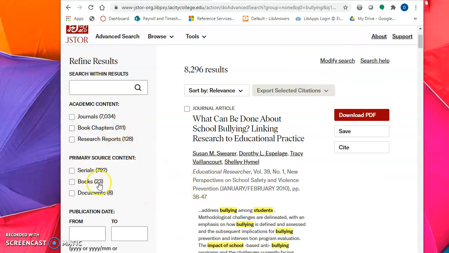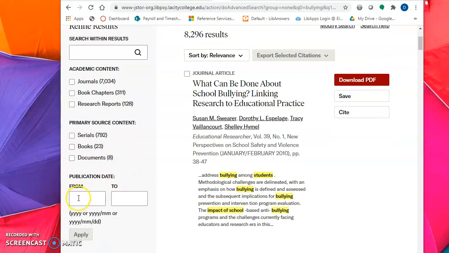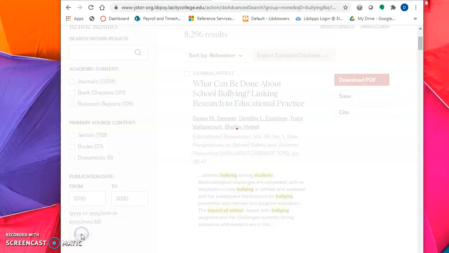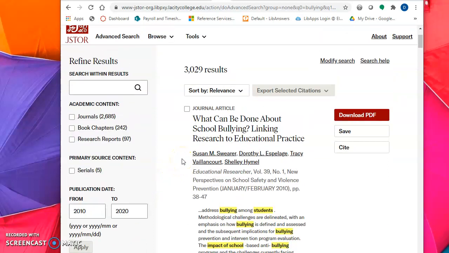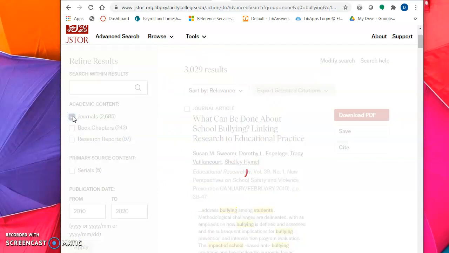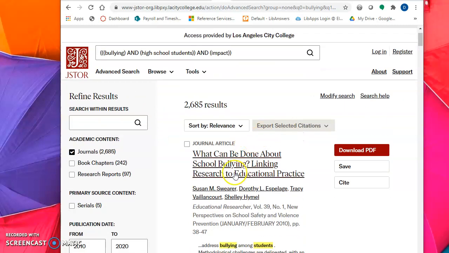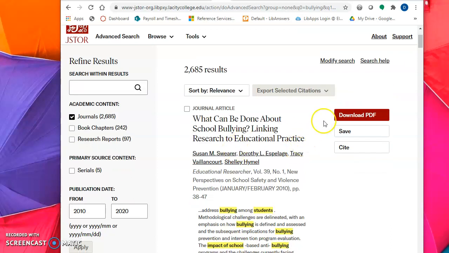So I'm going to go over here on the left-hand side, and I'm going to put in a publication date. And then it went down a little bit, so now I just have to start scrolling, or I can just click on journals and that'll take it down a little bit. And then I just start scrolling to see what I can find. I'm just going to click on this top one right here to show you.